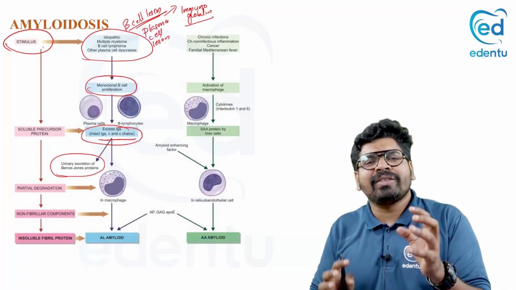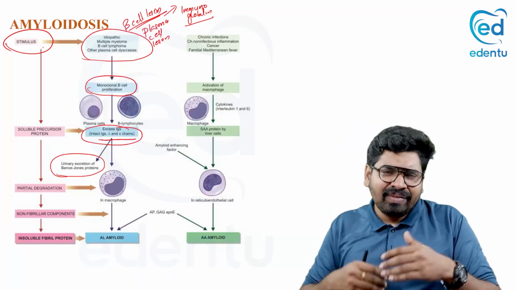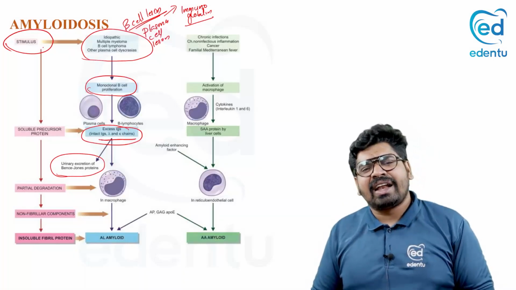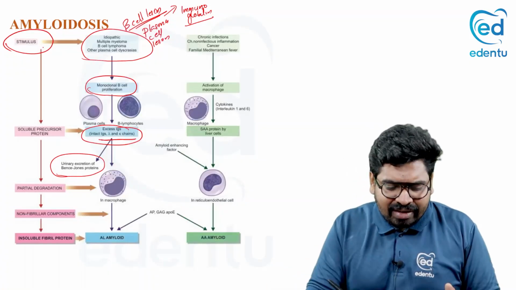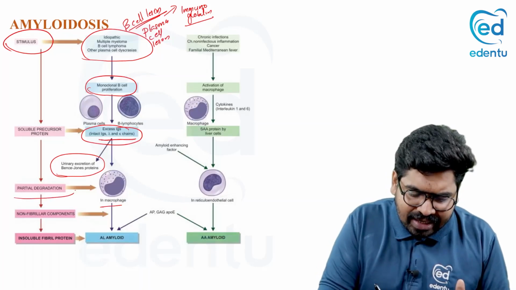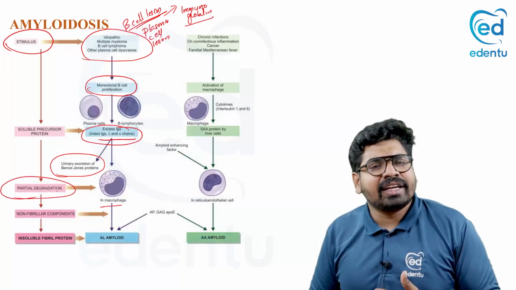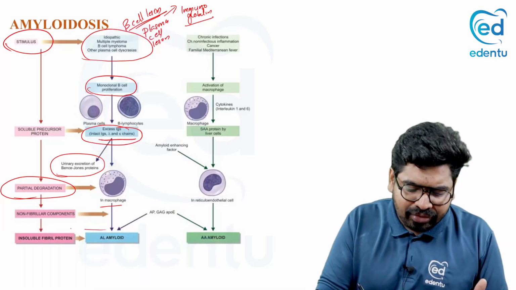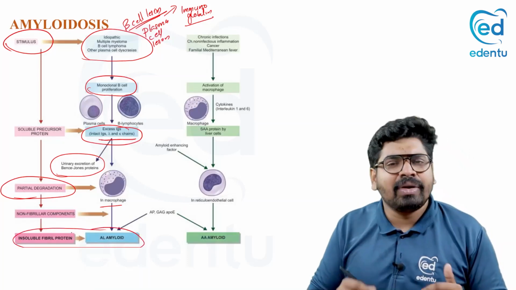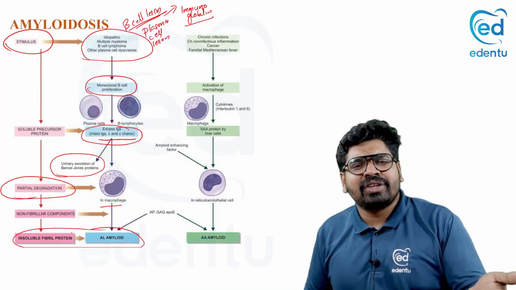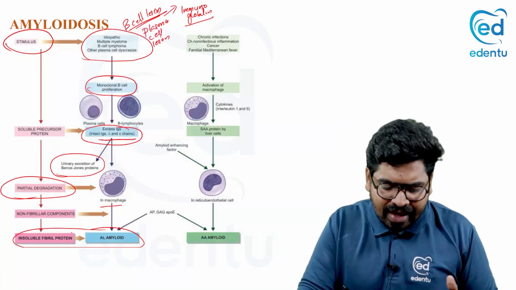Now, some immunoglobulins will be eaten up by the macrophages. They will try to digest them, but they can't digest them completely. That is called partial digestion, partial degradation. After partial degradation, they are deposited in the tissue. Insoluble amyloid is deposited in the extracellular space, and that is called AL amyloid.